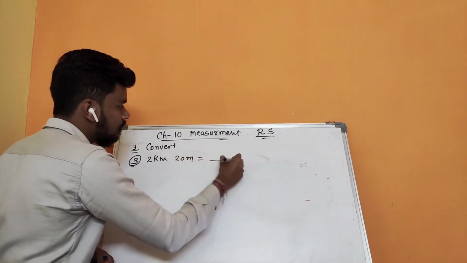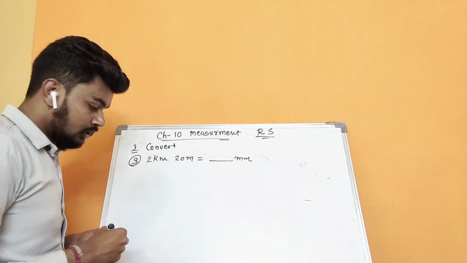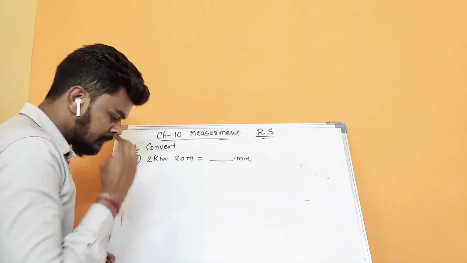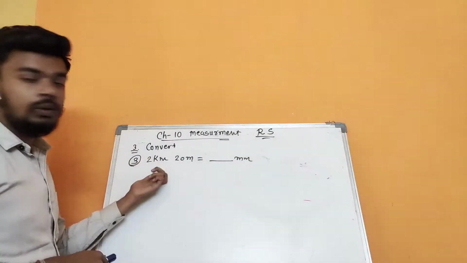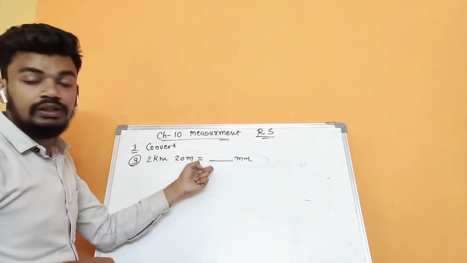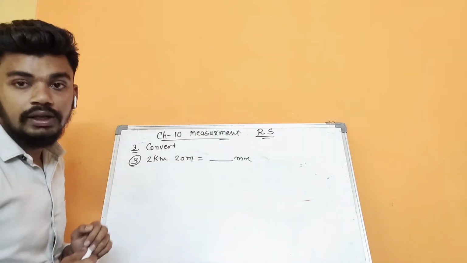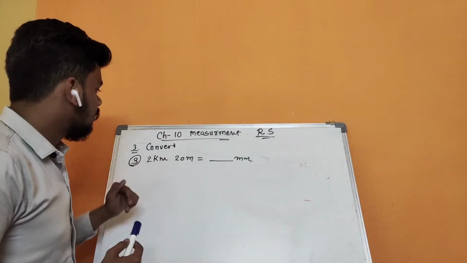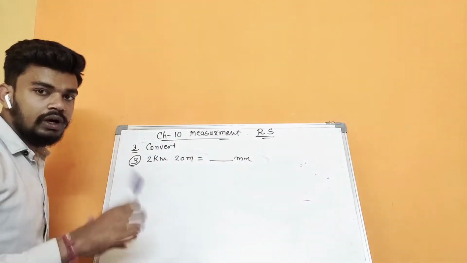Is equals to this much of mm. Right? Okay. So first we have to convert kilometer to meter, then after meter to centimeter, and then after centimeter to mm. But we just convert kilometer to meter only for now.